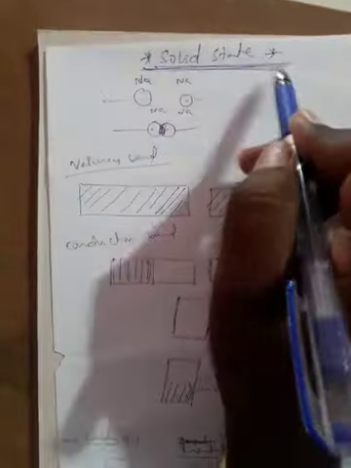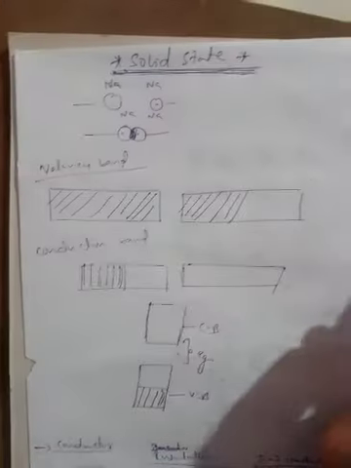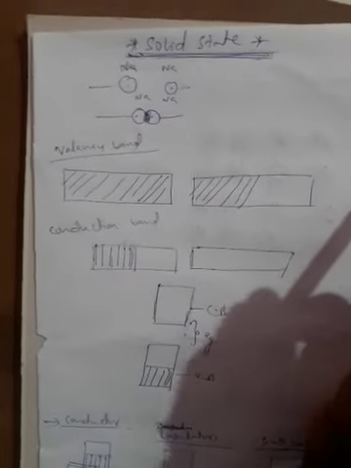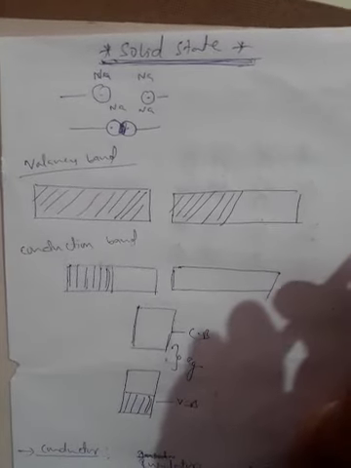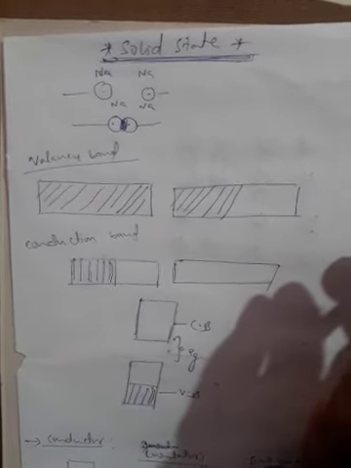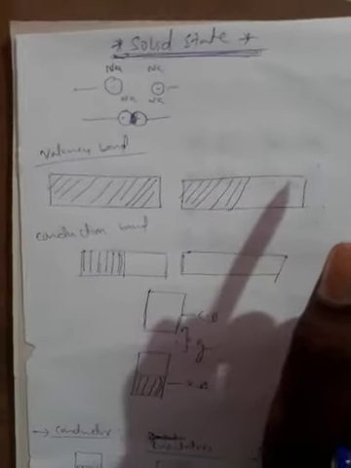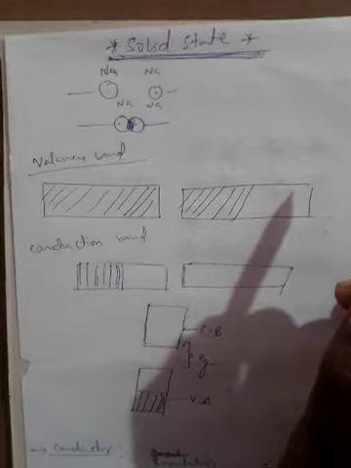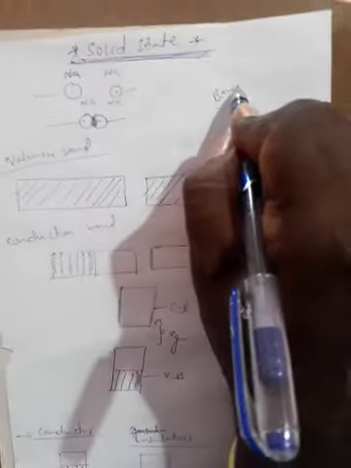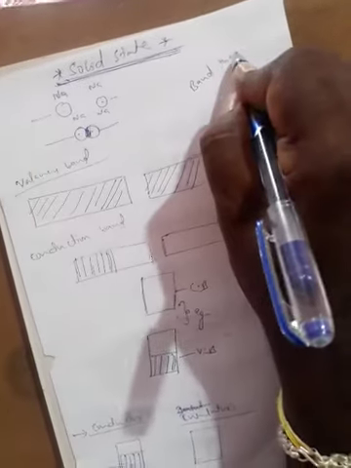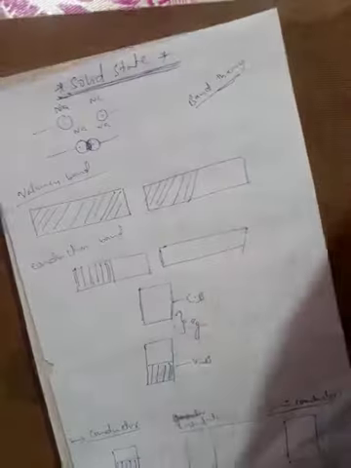We know very well matter is of four types: solids, liquids, gases, and plasma state. Solid means the particle arrangement is very close. This type of substance we call solids. When we enter the lesson, we first learn band theory. What is band theory?